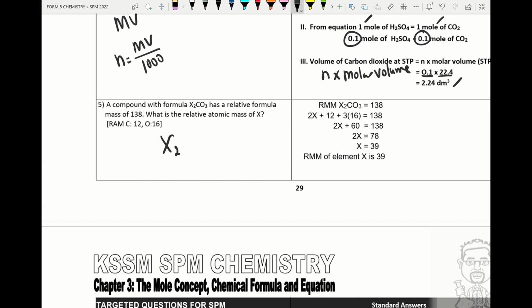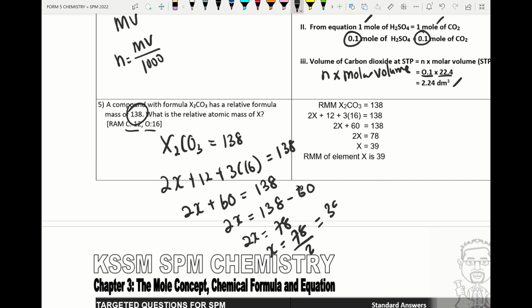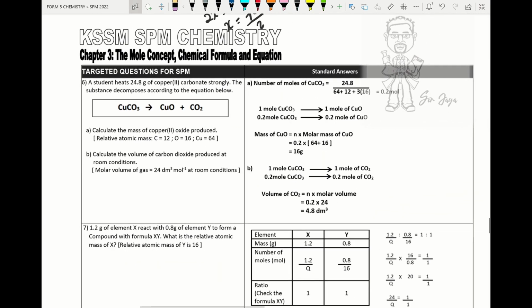All right, so how to find the RAM of the X symbol? We take X2CO3, when we sum up, the formula mass is 138. The RAM of carbon is given, oxygen is given, so we put 2x plus carbon 12 plus 3 times 16. When we sum up, we get 138. So 2x plus 60 sums up to 138. 2x, when we bring here, 138 minus 60, so 2x is 78. X will be 78 divided by 2, which is 39. So the RAM of X is 39. Alright, so we move on to the next question.